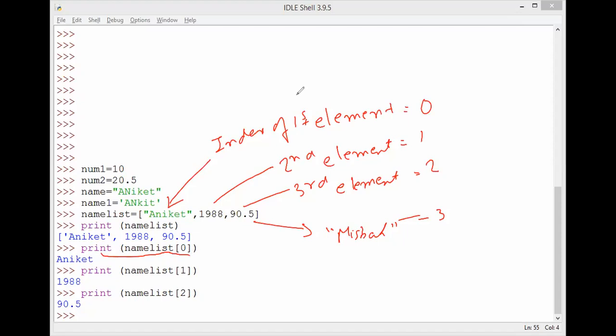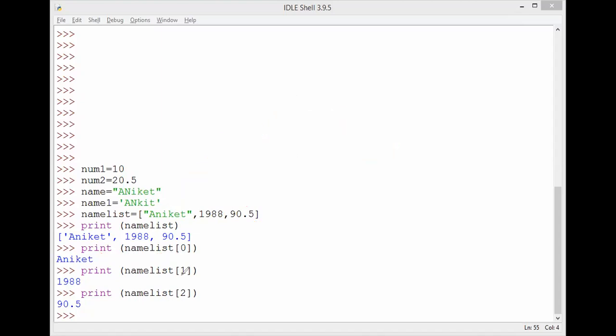Now, I told one more thing, student, that the list can be updated. I had given the example that I want to replace the name Aniket by Misbah, whether I am able to do it or not.